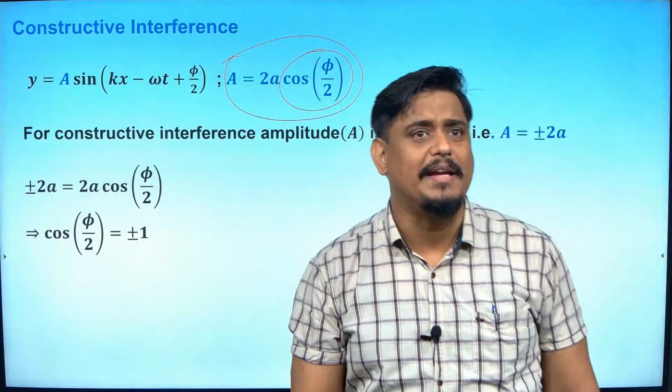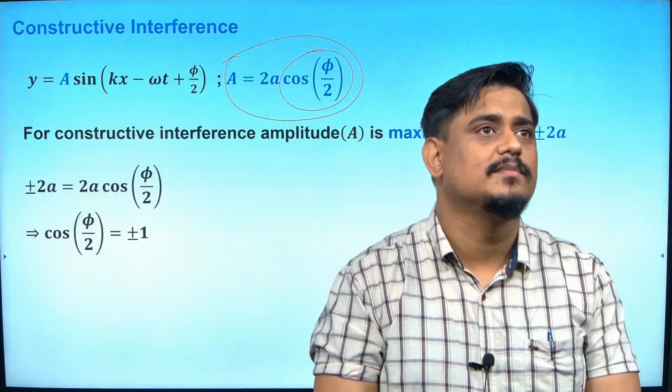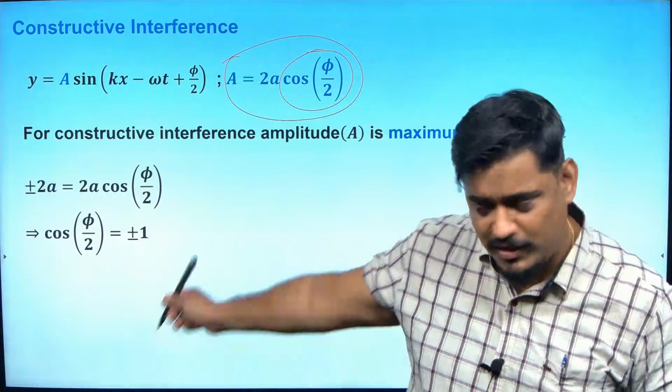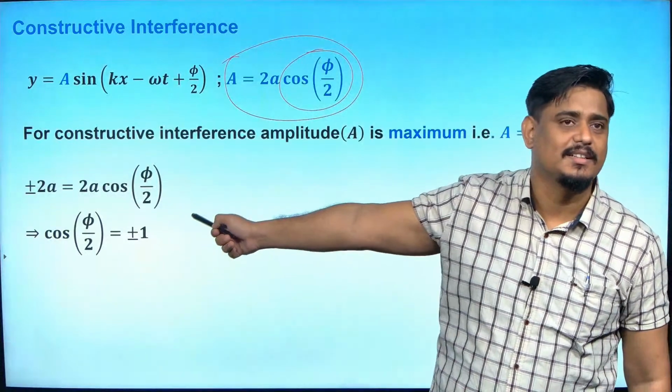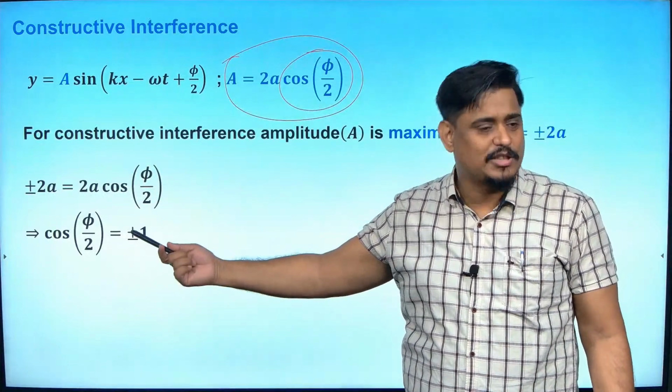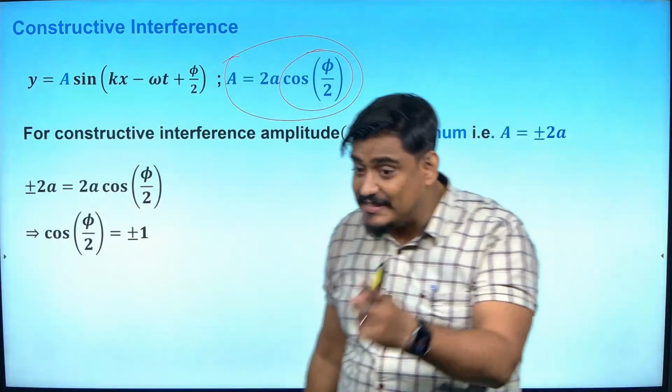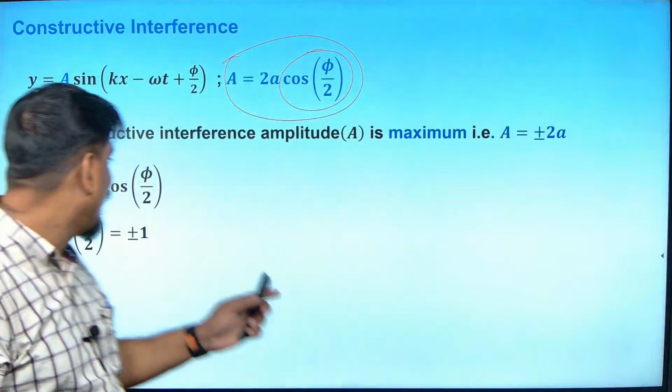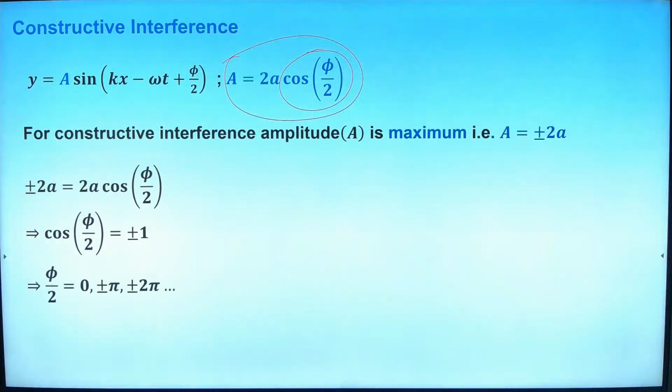What is cos 2 pi? Again 1. Very good. What is cos 3 pi? Negative 1. Cos 4 pi? Cos 5 pi? It means that whether it is 0 pi, plus or minus pi, 2 pi, 3 pi, 4 pi, 5 pi, 6 pi, all these values are going to give you plus or minus 1 only.